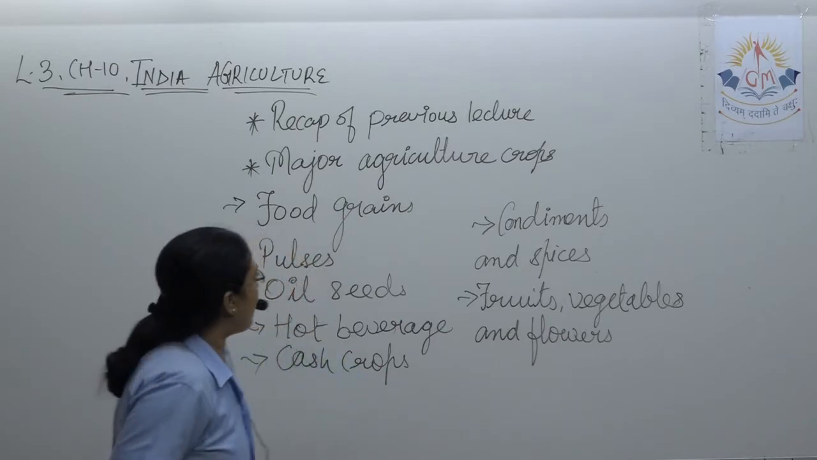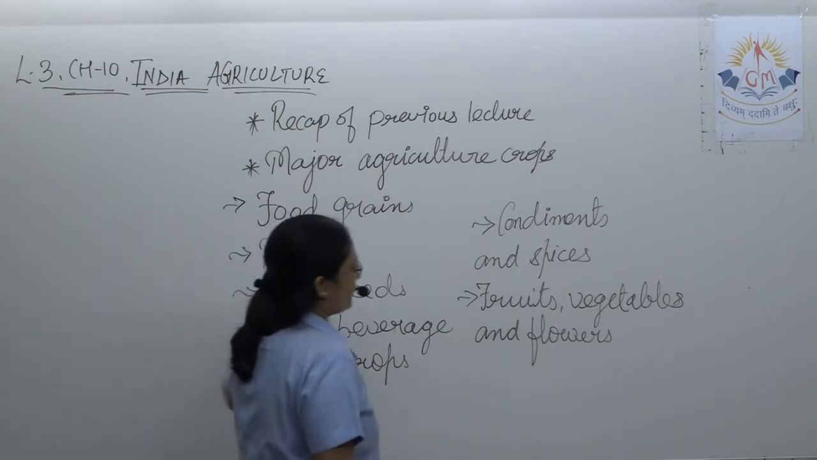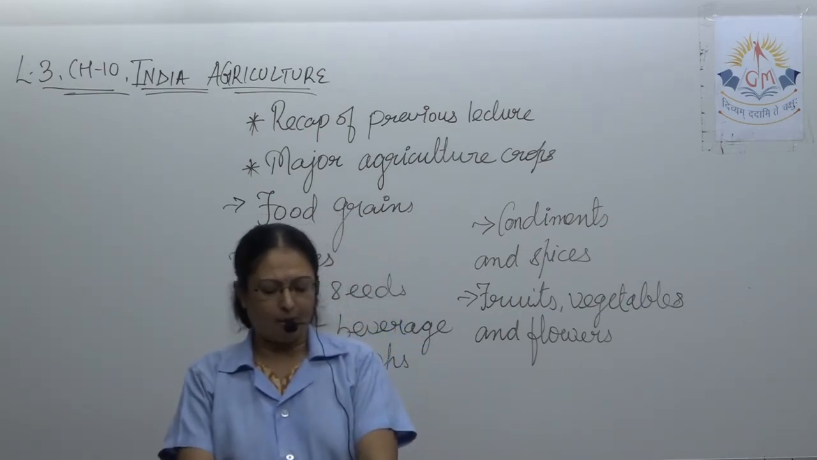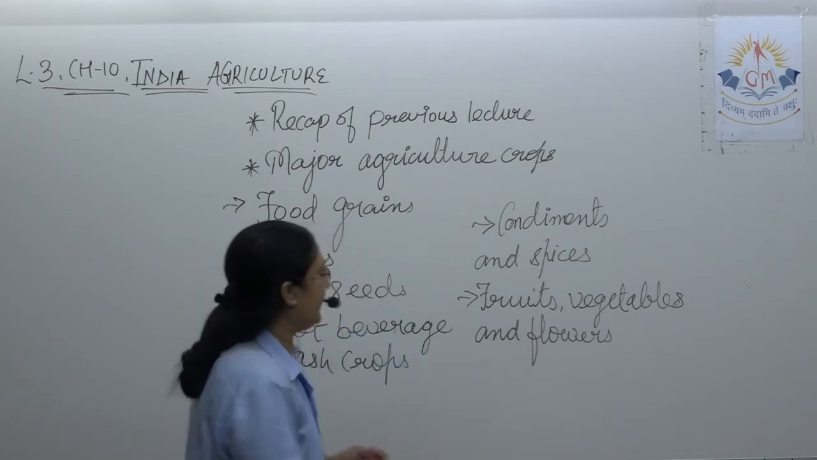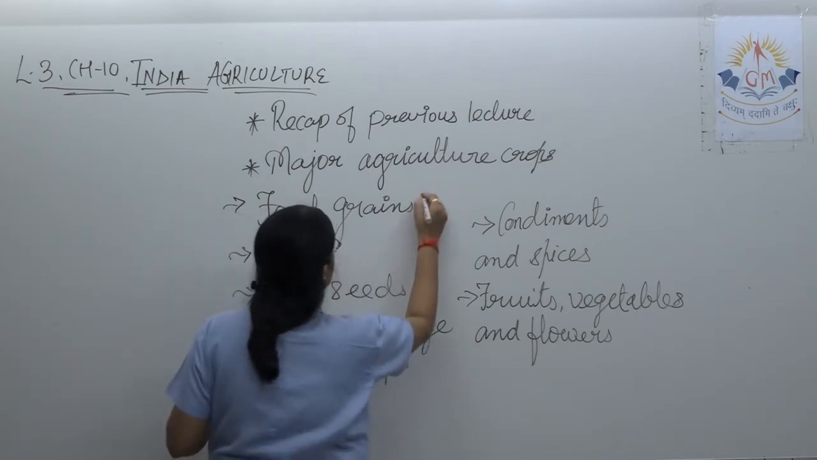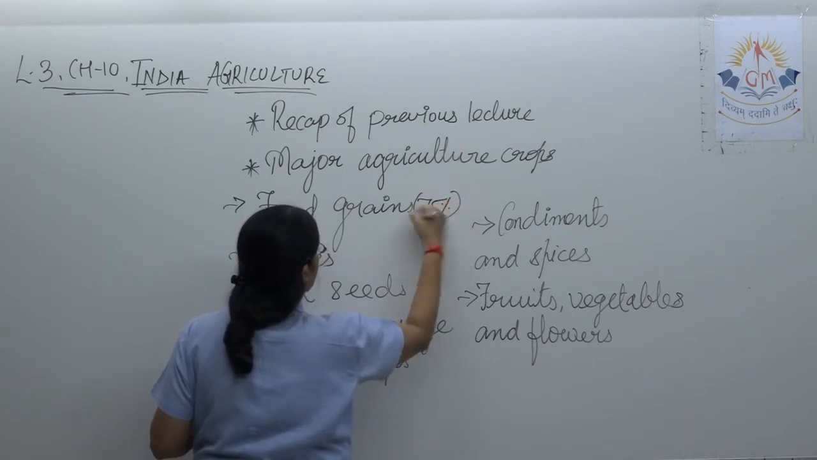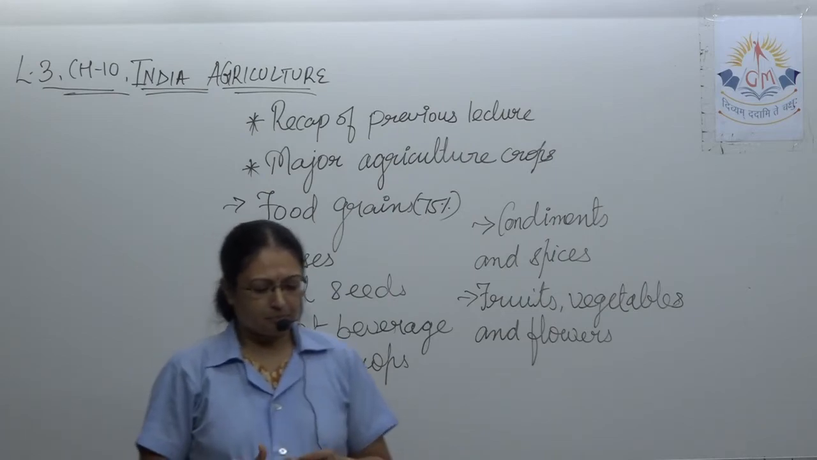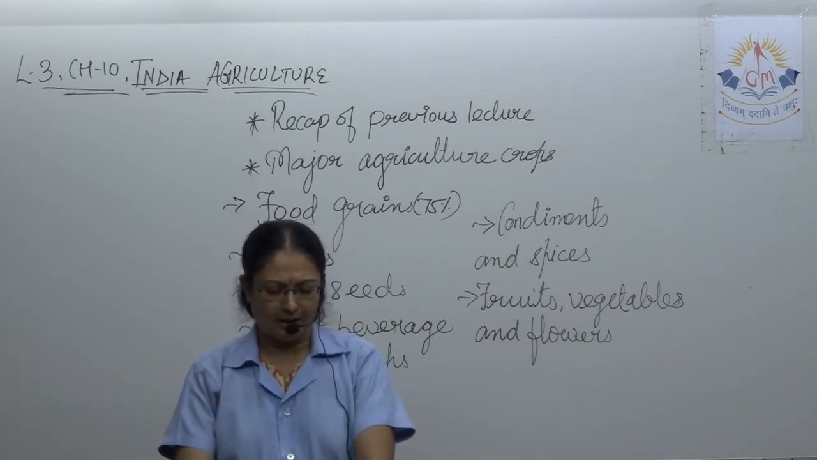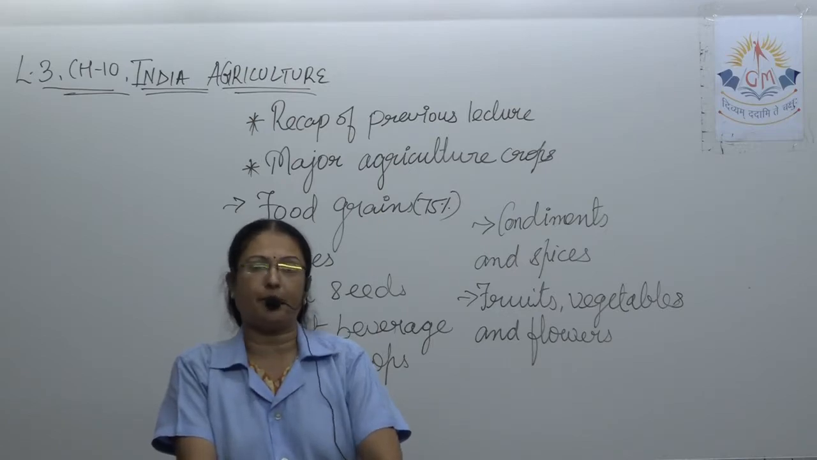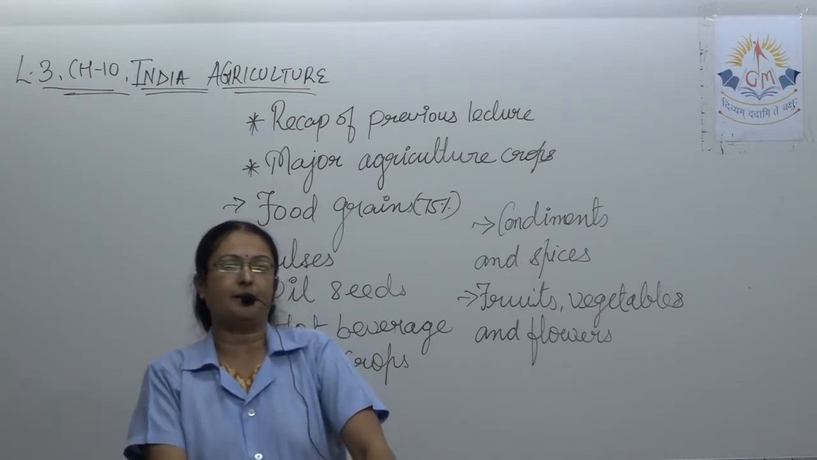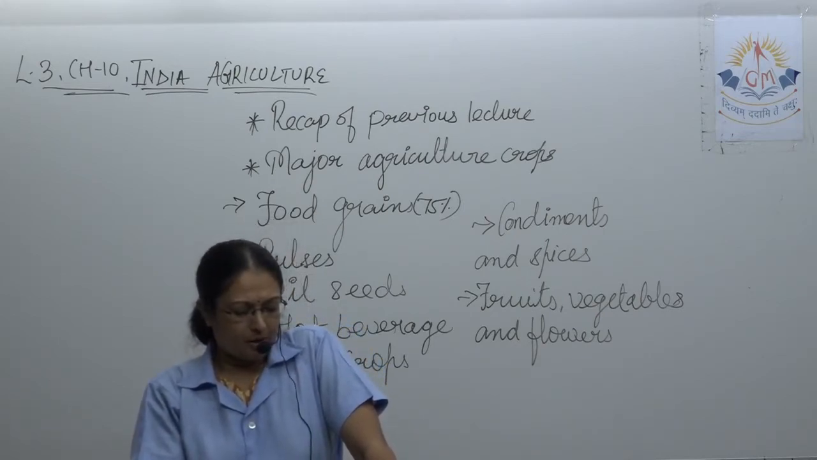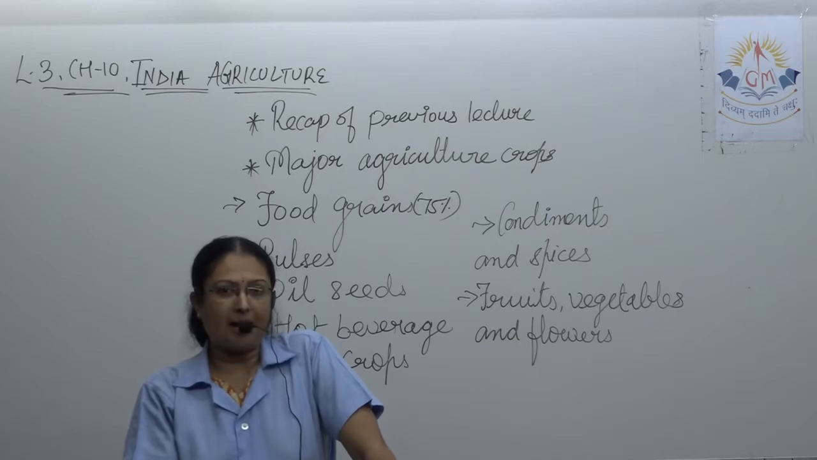So first we will talk about the food grain, अनाज जिसको हम कहते हैं. Grains are cultivated on about 75% of the total area. So about 75% of the total area sown and about 50% of the total production come from the grain. Major food grains are as follows.